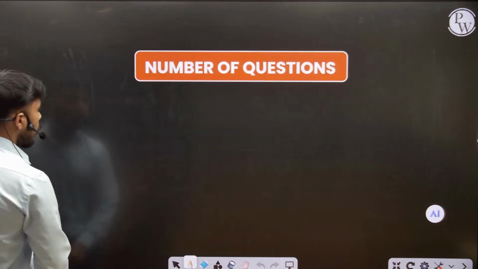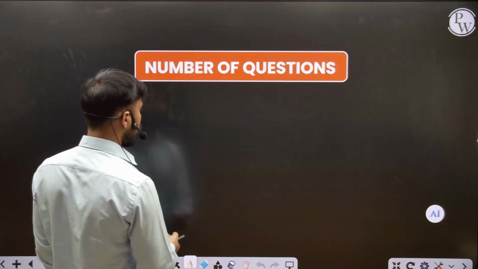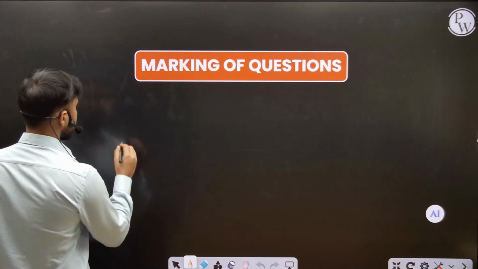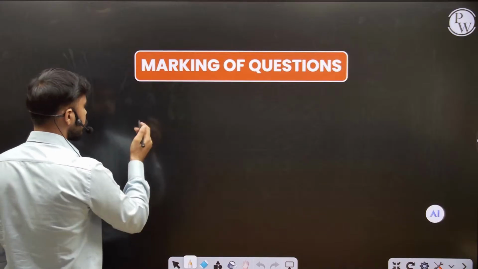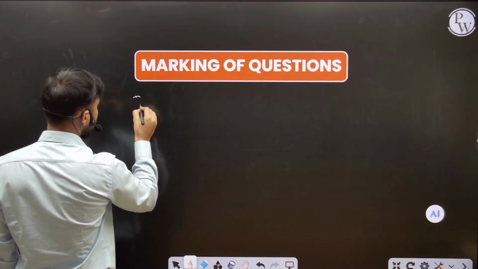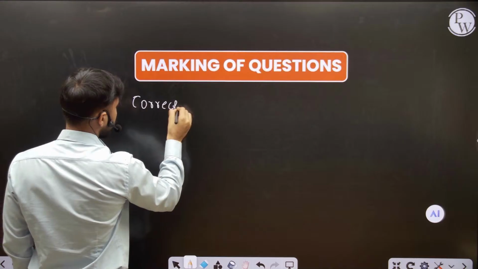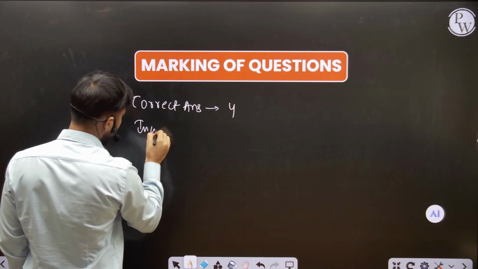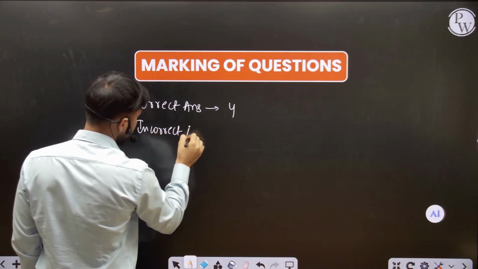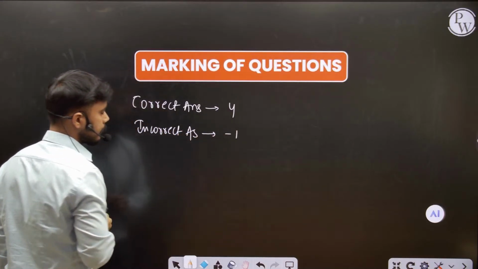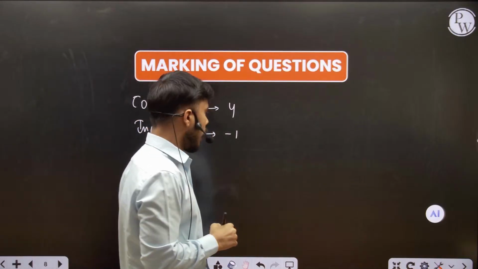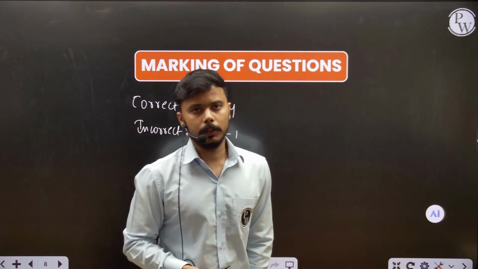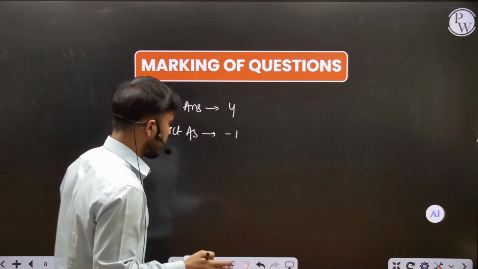Fine. So the number of questions I already told you. Now, what is the marking? For the correct answer, you get 4 marks, and for an incorrect answer you get -1. Yes, there is negative marking here too. And if you do not attempt any question, there is no effect on your marking.